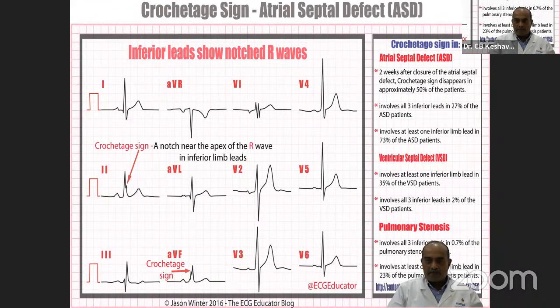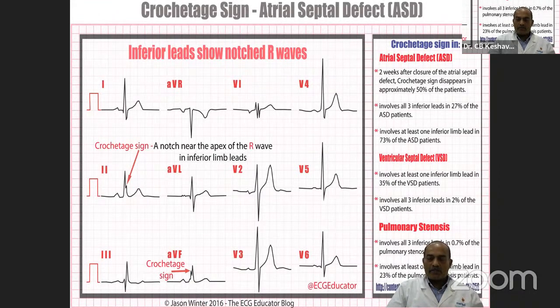Crochet sign disappears in approximately 50% of the patients, but many of them, even after device closure or surgical closure, continue to have it as a form of mistake. It involves all 3 inferior leads in about 1/3 of cases, and at least 1 inferior limb lead in about 73% of patients. You can also see it in other defects, like in VSD, involving at least 1 inferior limb lead in 35%, less than in ASD, and all 3 inferior leads in 2% of VSD patients. So most commonly, the Crochet sign is seen in ASD.